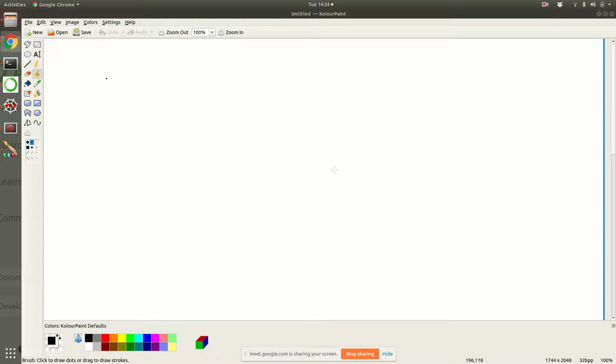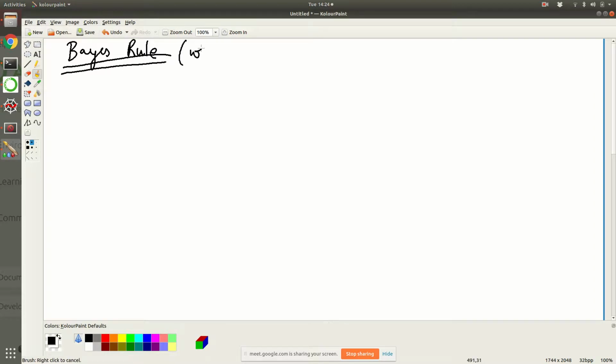Now let's try to understand what is called Bayes rule. Let's take an example. Let's try to understand why this Bayes rule is such an important rule. Why is this important?